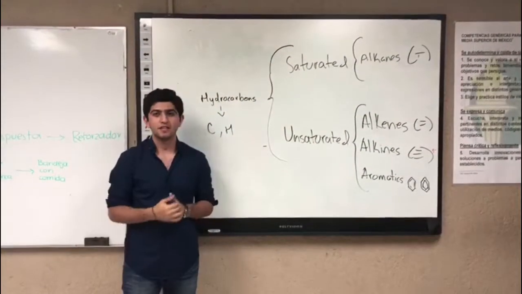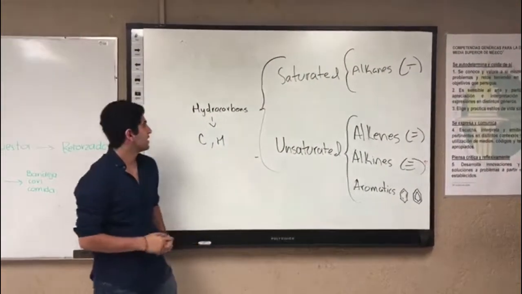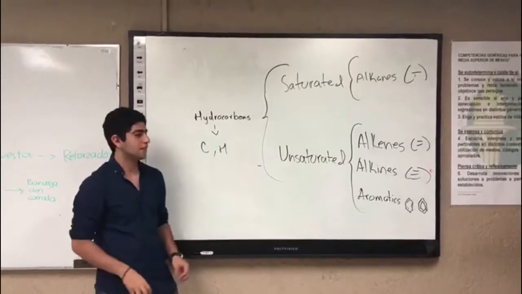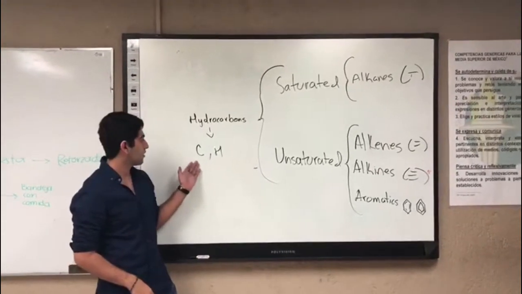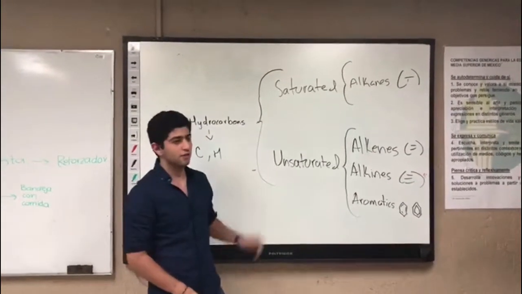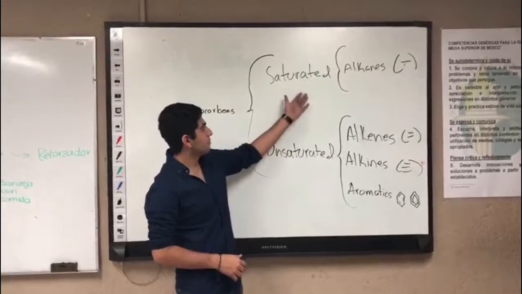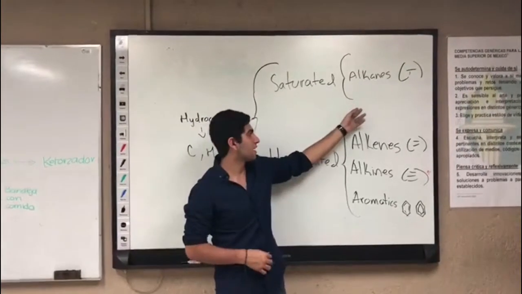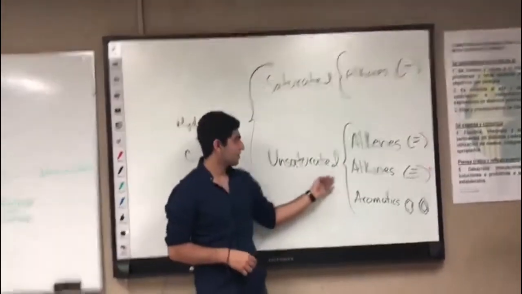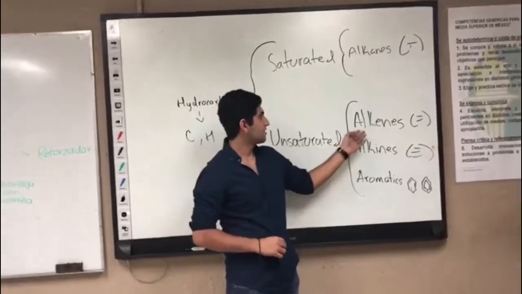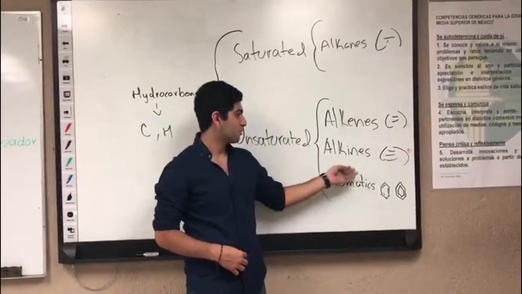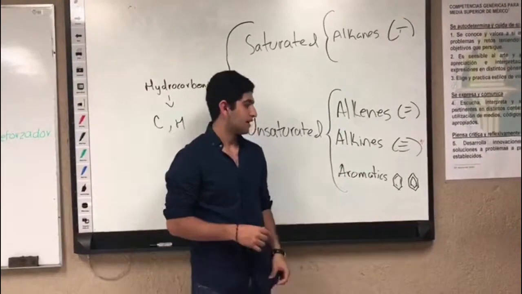So before beginning with the IUPAC system, we have to know and stay clear what is a hydrocarbon and its classification. What is a hydrocarbon? It's a compound made only by carbon and hydrogen, and it's divided into saturated and unsaturated. In the saturated ones, we have the alkanes that have only single bonds. In the unsaturated ones, we have the alkenes that have double bonds, the alkynes that have triple bonds, and the aromatics that have a specific smell.